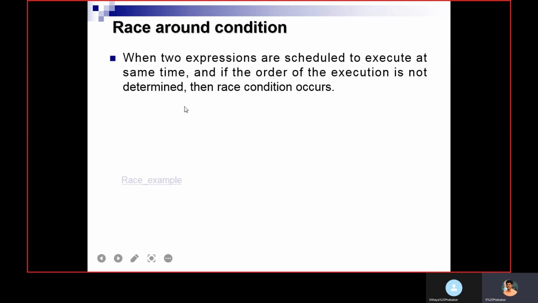Next, we are going to talk about the race around condition. When two expressions are scheduled to execute at the same time, if the order of execution is not determined, then a race condition will occur. This race condition will create metastability, so the output becomes metastable. We can get an X state. First we will see what the race condition is, how it occurs, and how to avoid it.